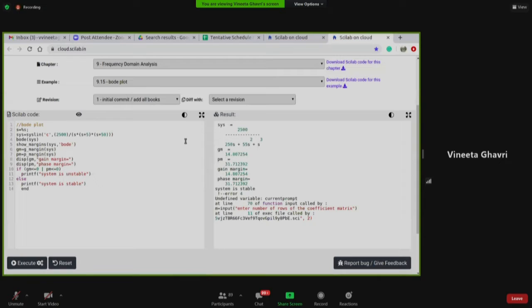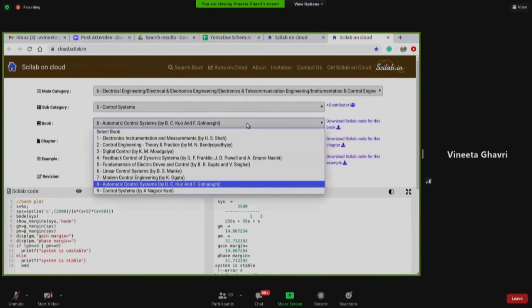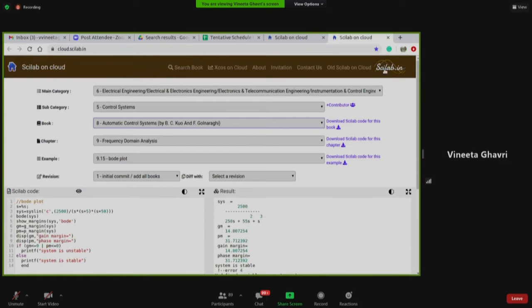So if you want to use it, all textbook companions are hosted here, and you can select anything. You can select your field, your subject, you can select your book, and then explore Scilab on Cloud. So I'll go back to my presentation.